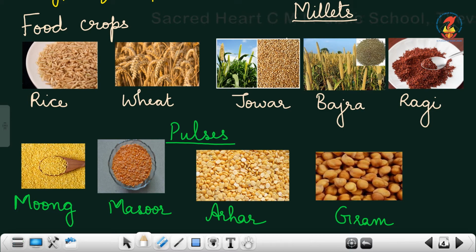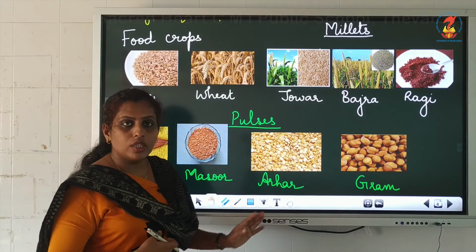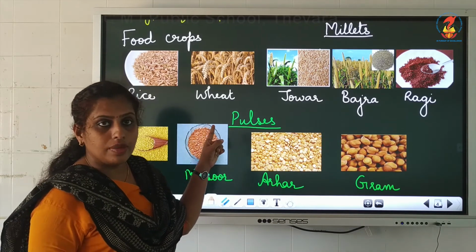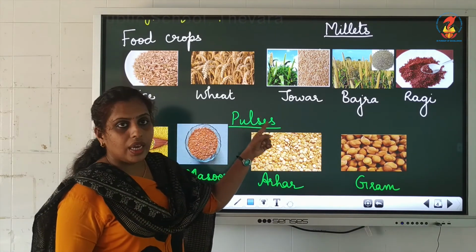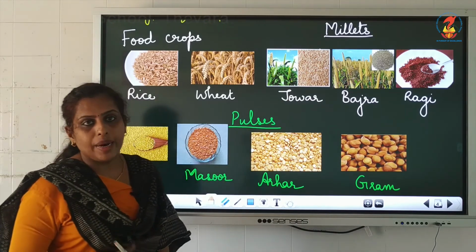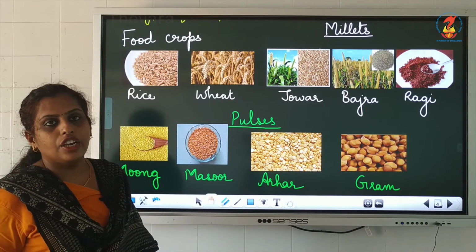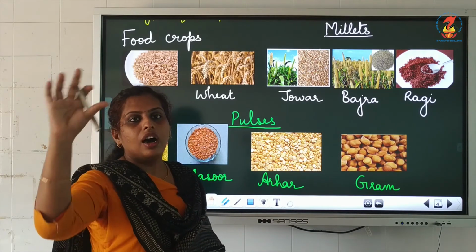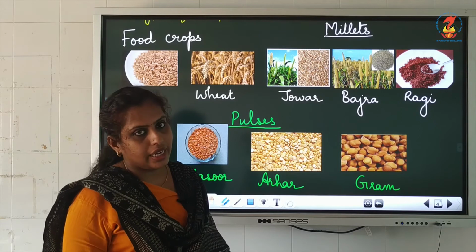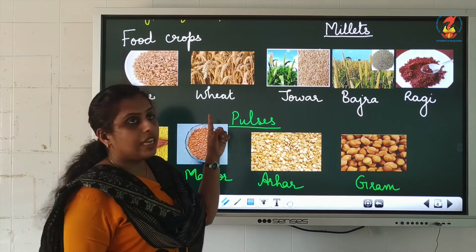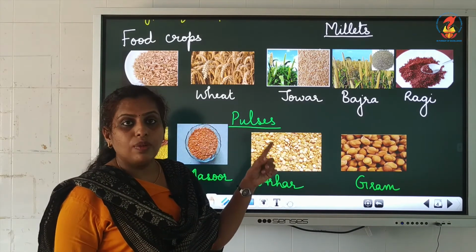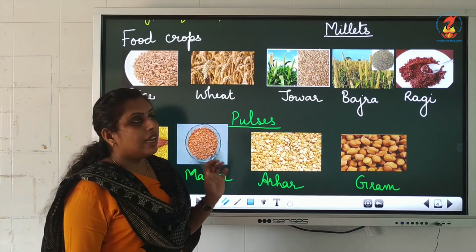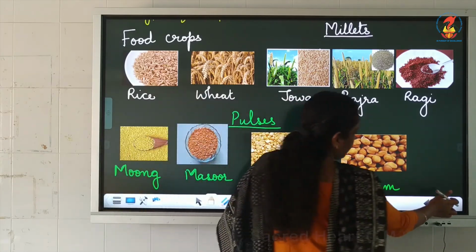Already in your textbook on page number 57 you can see a box right on top of your textbook. We have written the names of the food crops, and in which country they are cultivated. Now let's see what are cash crops.